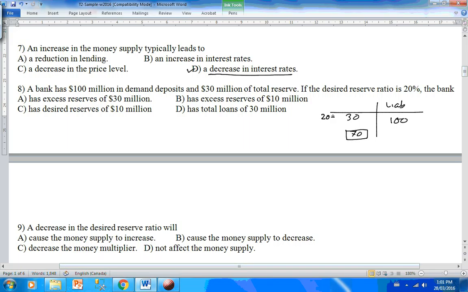That means the remaining $10 million of reserve is excess reserve for this bank. So this bank has an excess reserve of $10 million.